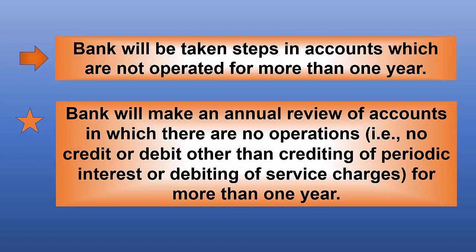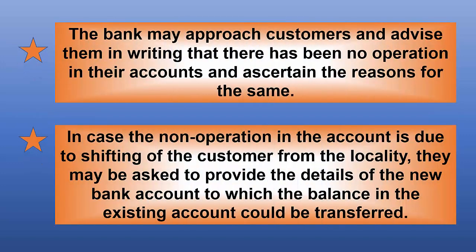Bank will take steps in accounts which are not operated for more than 1 year. The bank will make an annual review of accounts in which there are no operations, that is, no credit or debit other than crediting of periodic interest or debiting of service charges, for more than 1 year. The bank may approach customers and advise them in writing that there has been no operation in their accounts and ascertain the reasons for the same.